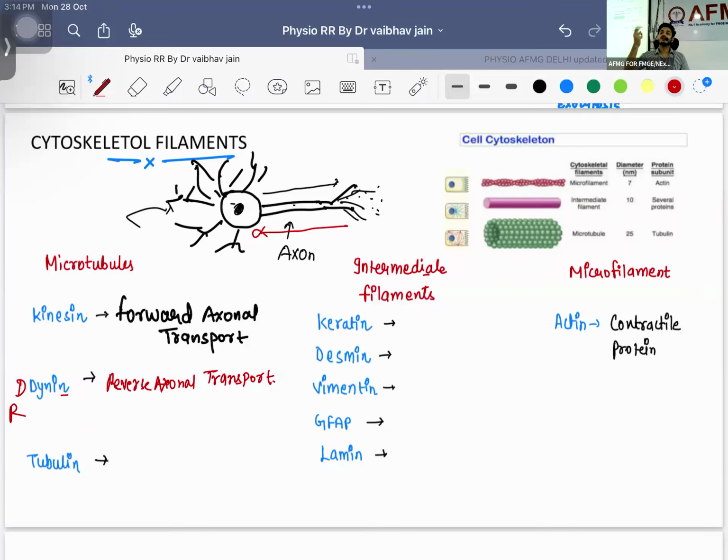Which muscle is included? Anatomy question. Medial pterygoid muscle. Medial pterygoid will be getting affected, and you will be having what? Lockjaw. That is why tetanus is also known as lockjaw.